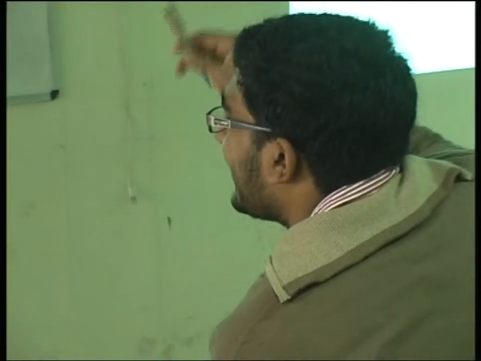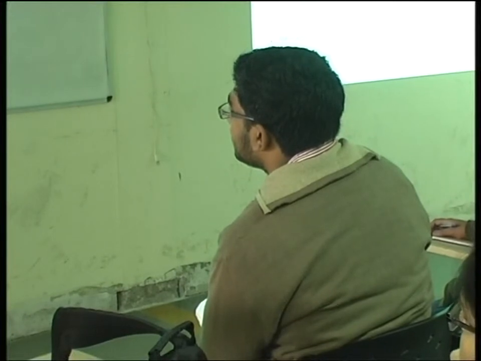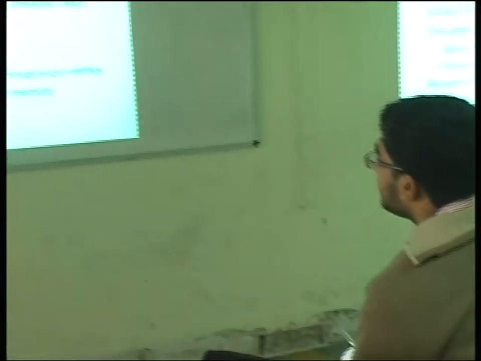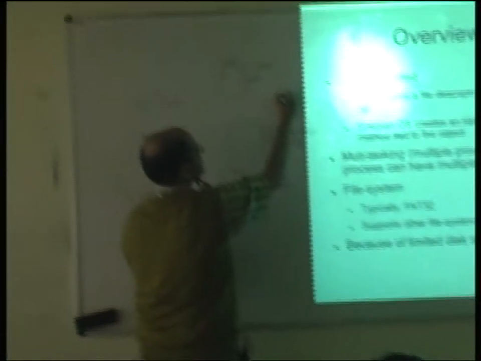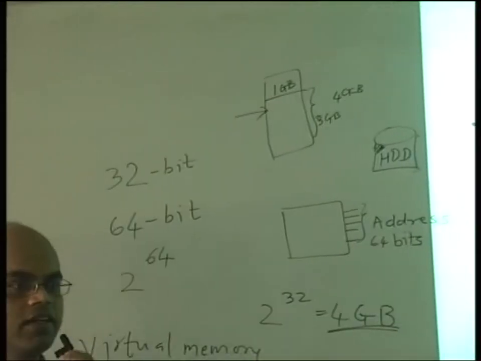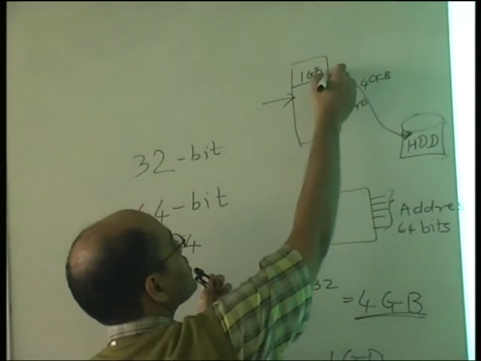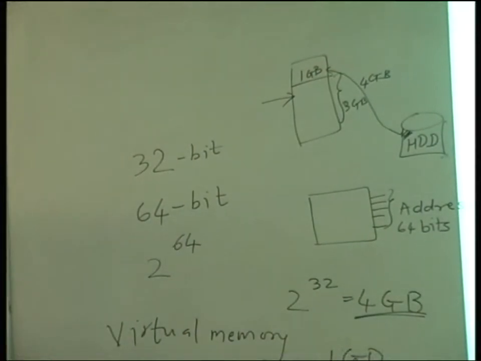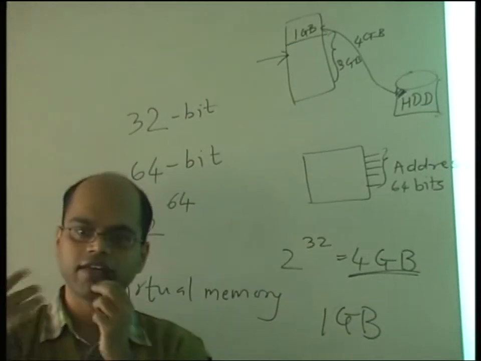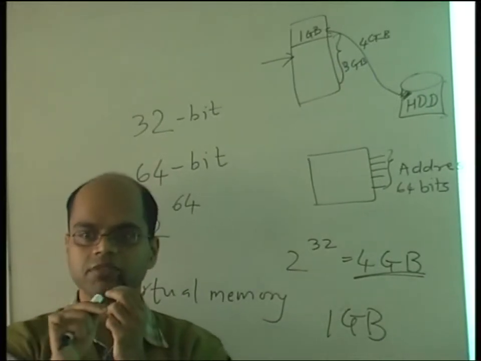Now it can create virtual memory in the hard disk. So let's say this is the hard disk drive. The rest of the 3 GB is stored somewhere here. The hard disk is huge, so it can store all this 3 GB there. Whenever the processor accesses this memory location, the OS will take this data and put it somewhere here, within 1 GB. Right? So now the challenge is the processor is accessing something whose address is more than 1 GB, and the operating system has kept that data value within 1 GB.